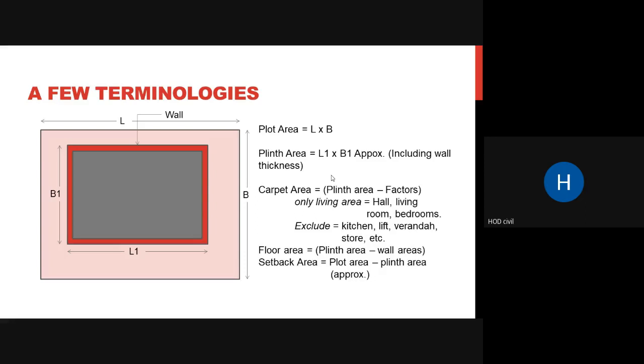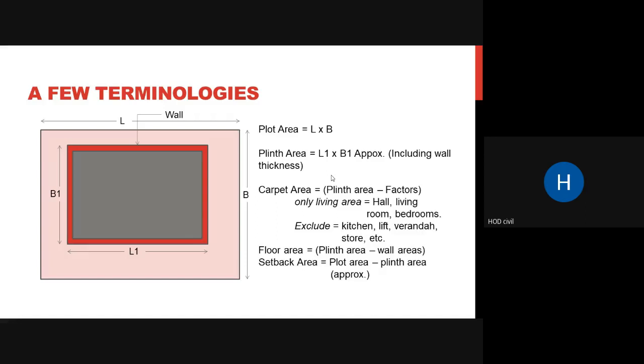You are not going to stay in the kitchen, or you are not going to stay in the lift or veranda, right? So you only include your bedrooms, your hall, and your living rooms. The summation of these areas will give you the carpet area. What you have to exclude is the kitchen, the lift area, verandas, stores, etc. All these where you're not going to live are excluded from your carpet area. So these are your factors.